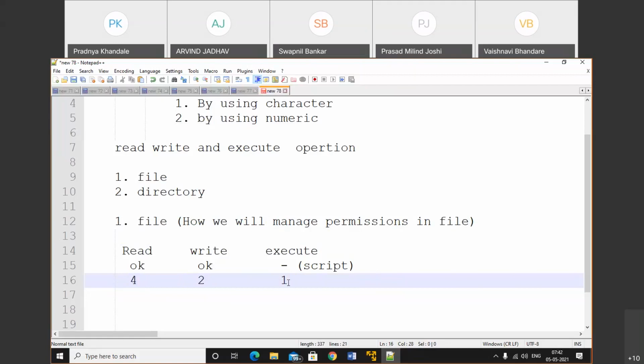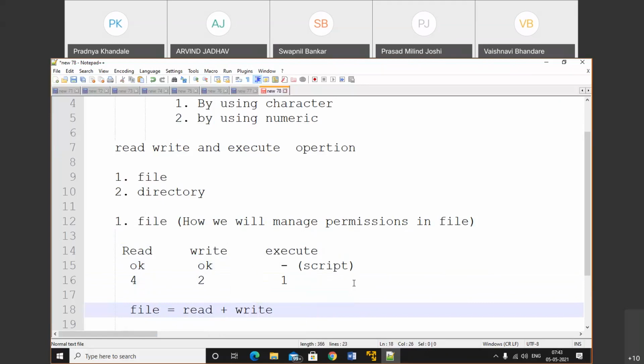In the normal file system, we cannot use execute on a file, but if you want to use script related operations, then we can use it. So if you want to perform any operation on a file, we can perform read plus write. That means 4 as a read operation plus 2 as a write operation. That means the maximum permission of a file is 6.